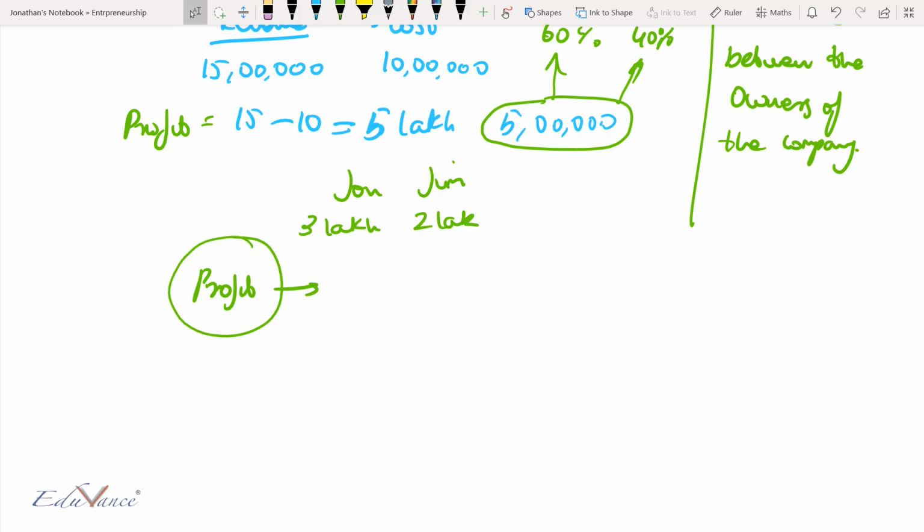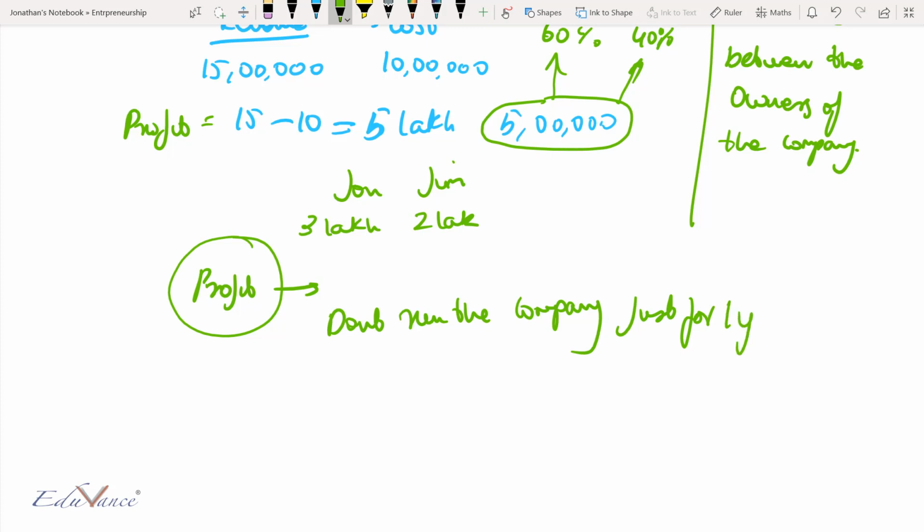So go ahead and do that. So one hint that I might want to give you is don't run the company just for 1 year. Okay. I won't tell you why. Well, you go ahead and play around with the Entrepedia platform, you'll get a sense.